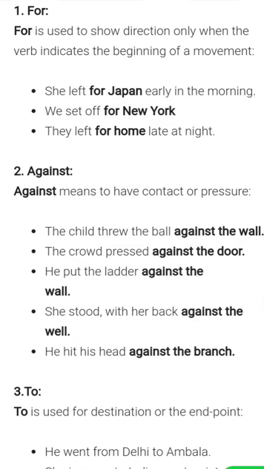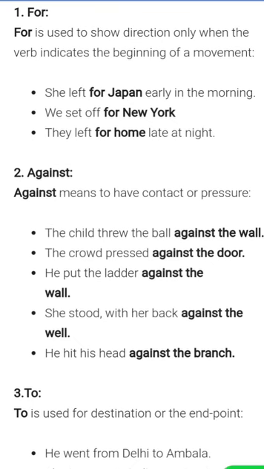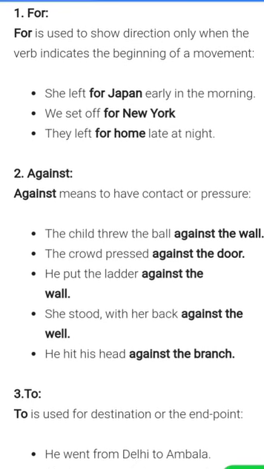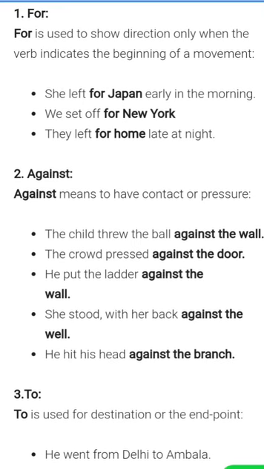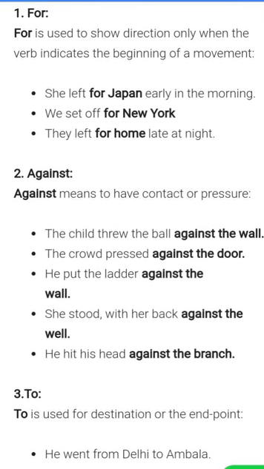I think this ladder we all know how we put it against the wall. So there we will use against. She stood with her back against the wall. He hit his head against the branch.